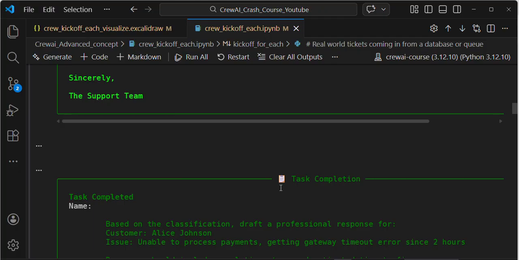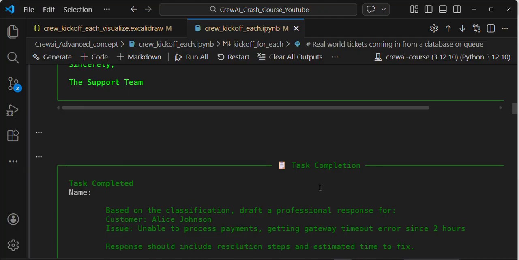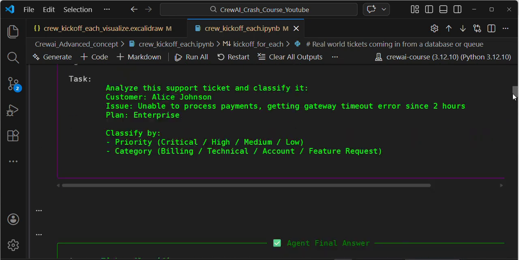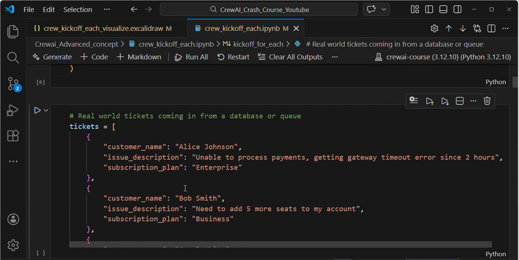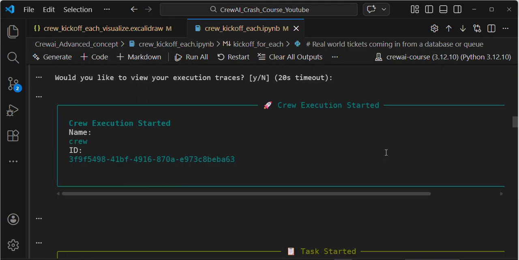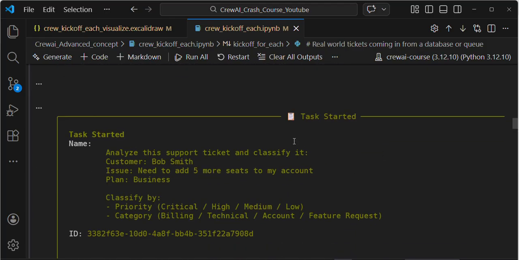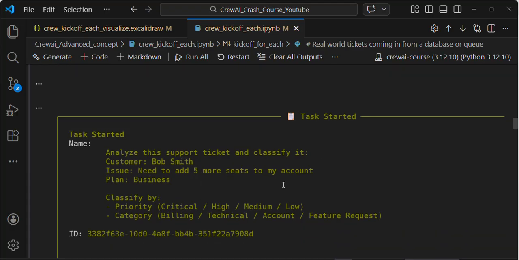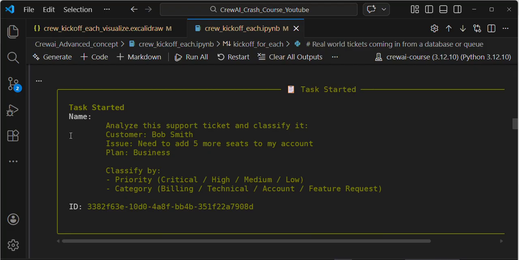Here, the agent started to process my second customer. My first customer was Alice Johnson, and my second customer is Bob Smith. The agent gets the second customer and starts to execute.